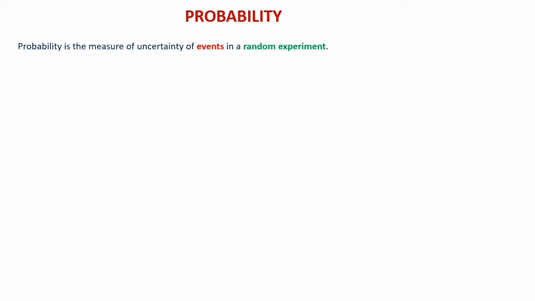Here, probability is the measure of uncertainty of events in a random experiment. Little bit of modification in the definition. Probability is the measure of uncertainty of events in a random experiment. Here there are some terms which we need to identify very clearly. That is uncertainty. Uncertainty in the sense something which is not certain or not sure. Events means the result of a random experiment, that is called events.